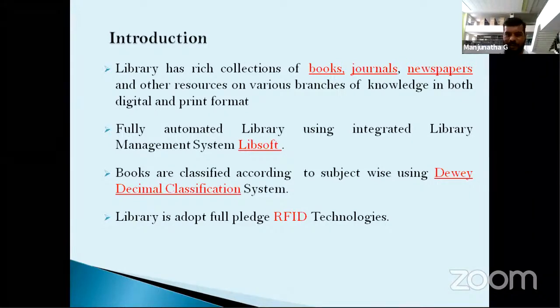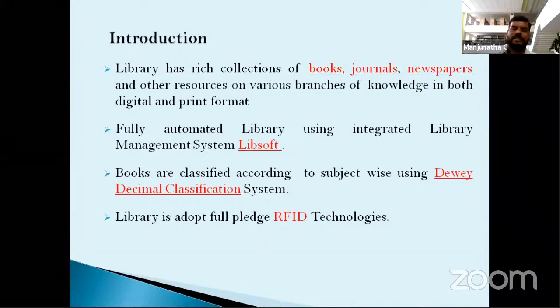Our library is a fully automated library. We are using LibSoft, library management software. It is a leading software, and most institutions use it. This software is mainly used for issuing, returning, and renewing the library books.